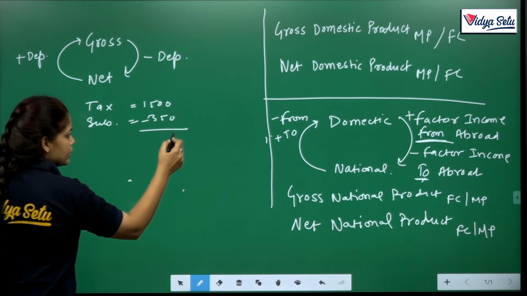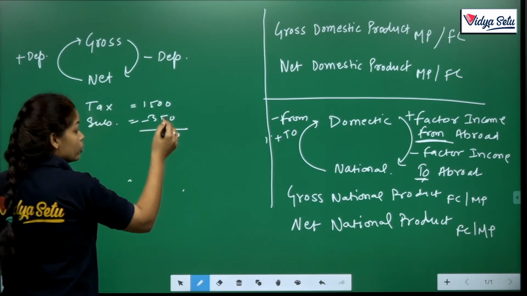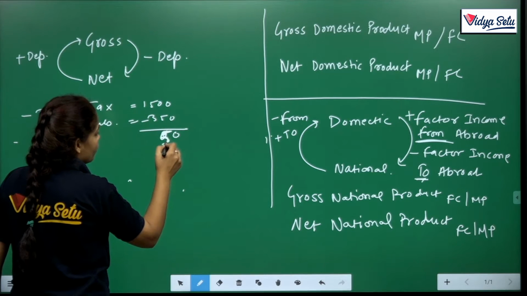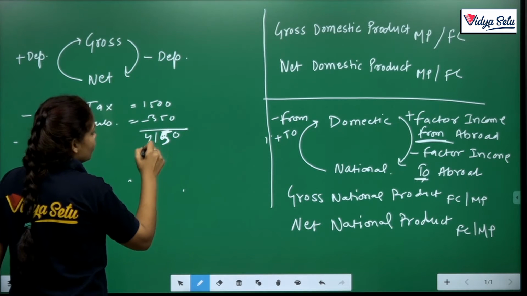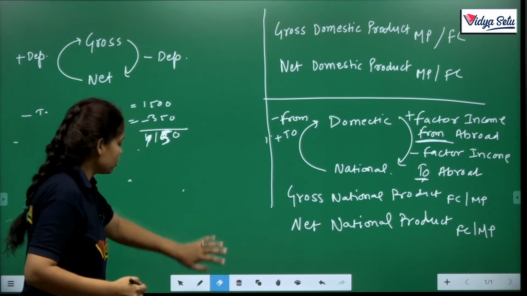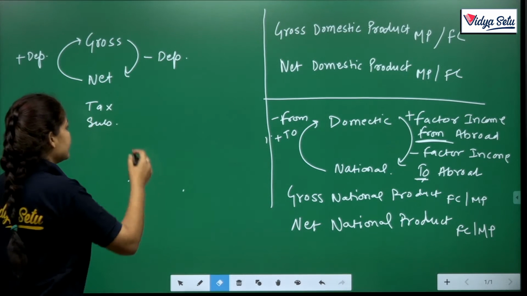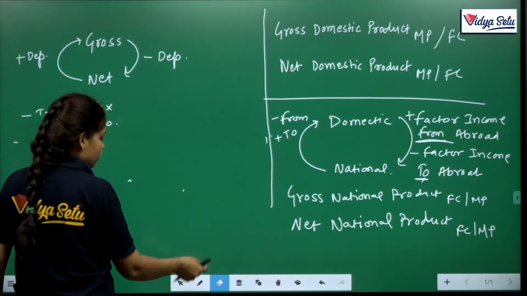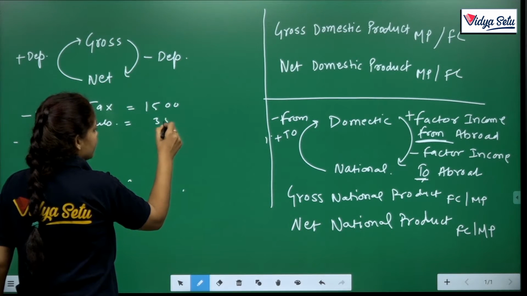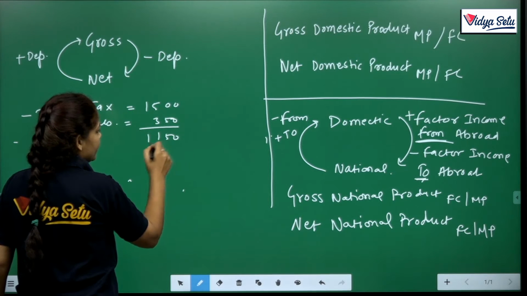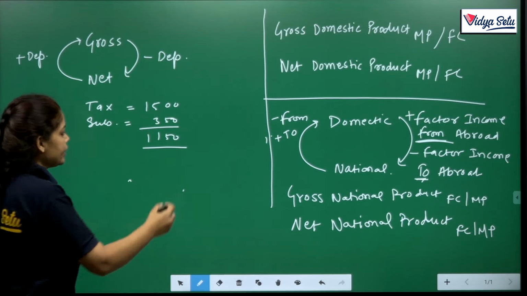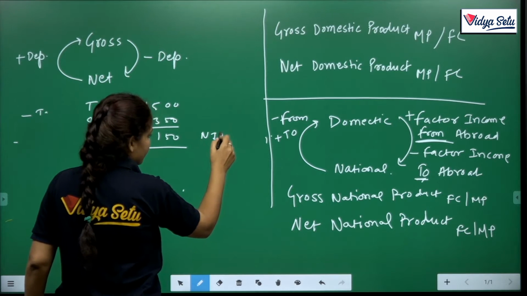When you deduct the adjustment, 1500 and 350, it is 1150. So here 1150 is NIT, so directly we add NIT.